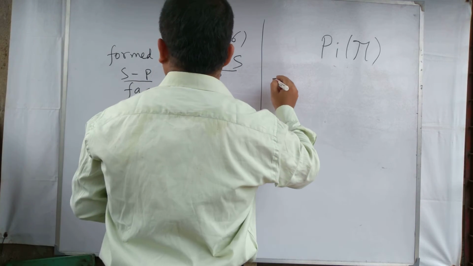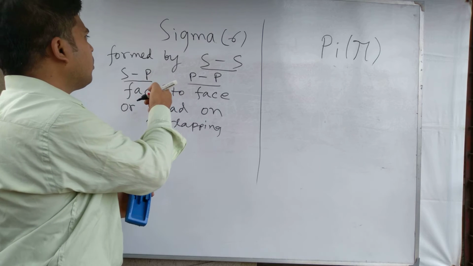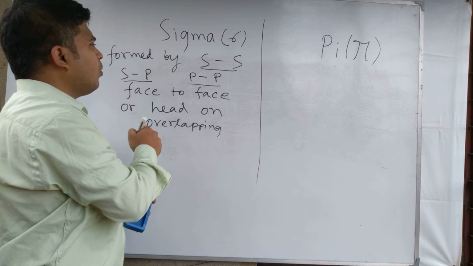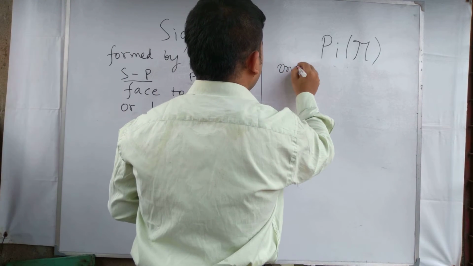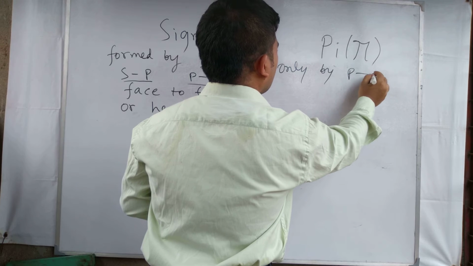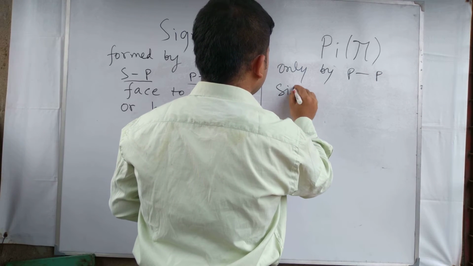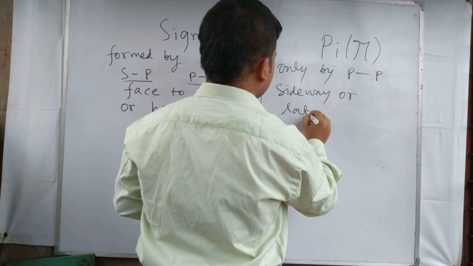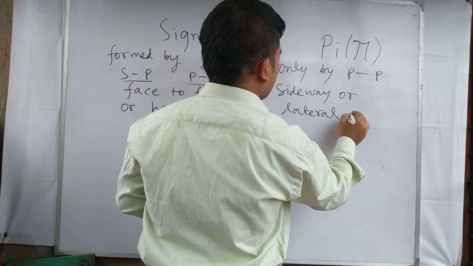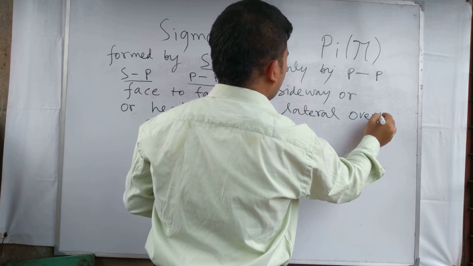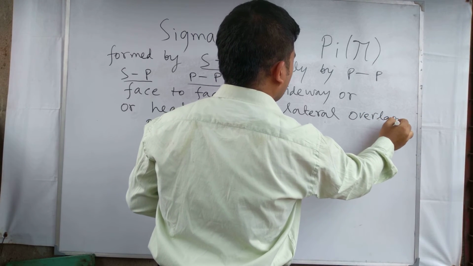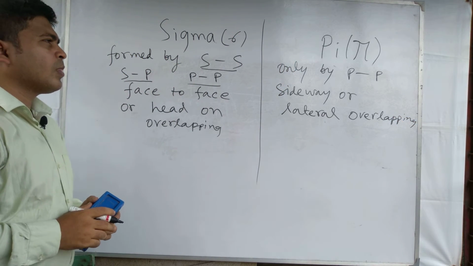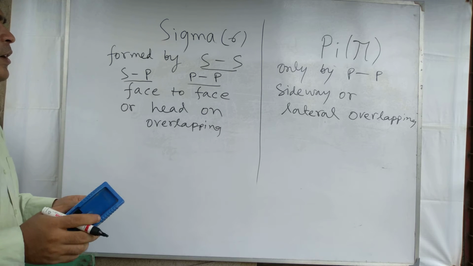This is called sigma bond. Sigma bond is formed by SS, SP, PP face to face or head on overlapping, and pi bond is only formed by PP sideway or lateral overlapping.